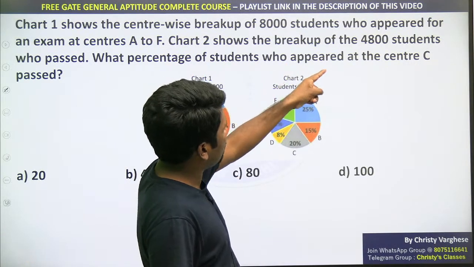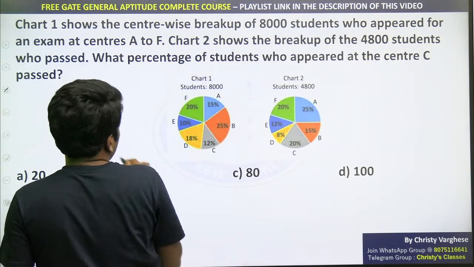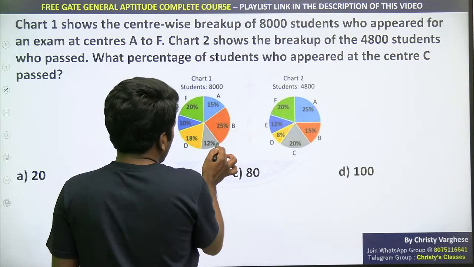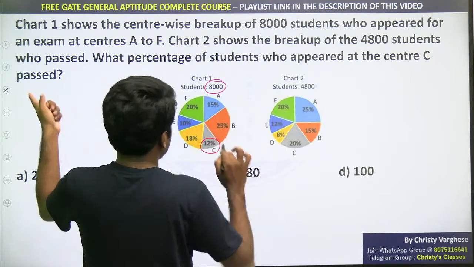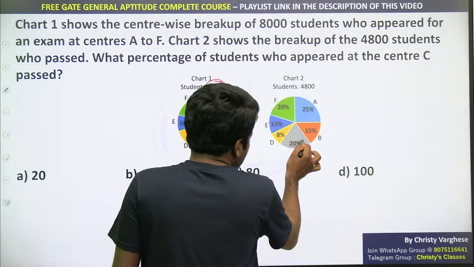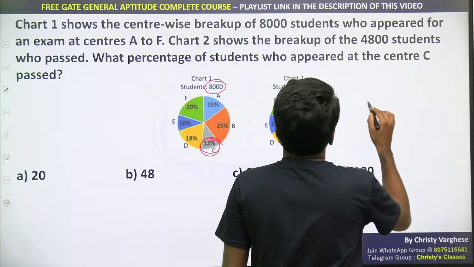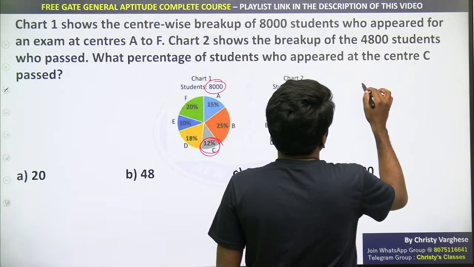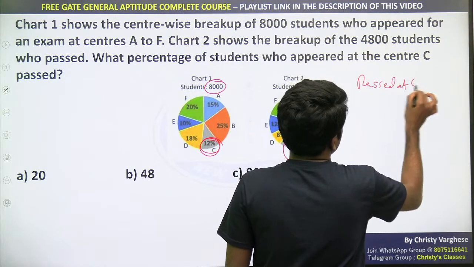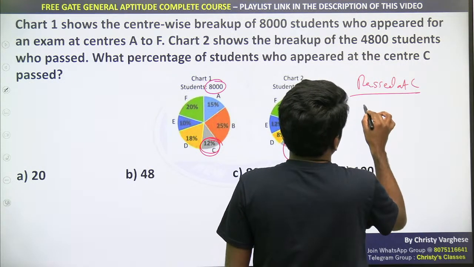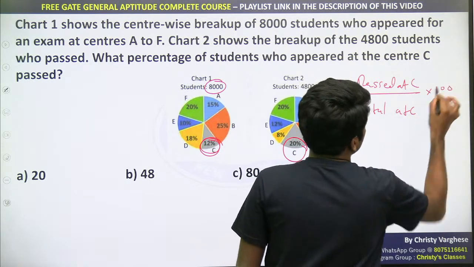What percentage of the students who appeared at the center C passed? People who appeared at C will be 12% of 8,000. Now, what percentage of them passed? That means passed at C out of total people at C. Or in other words, I will write it down: passed at center C divided by total students at C into 100, mathematically speaking.